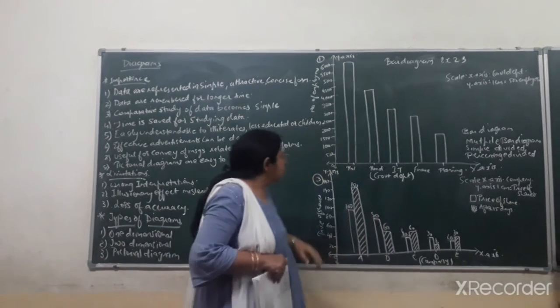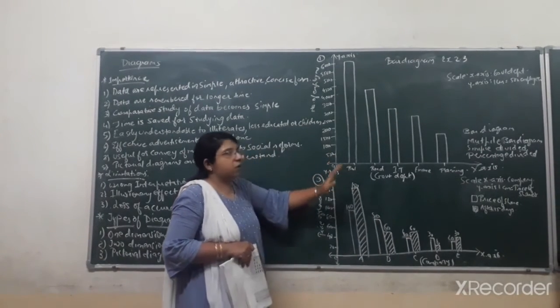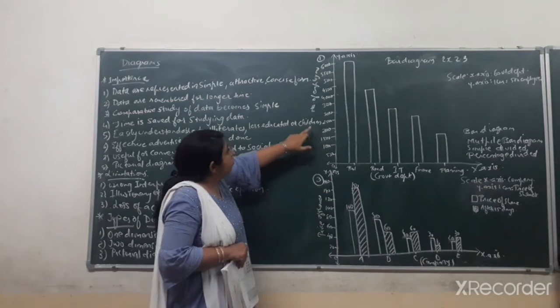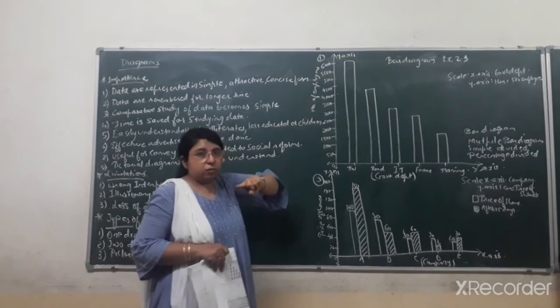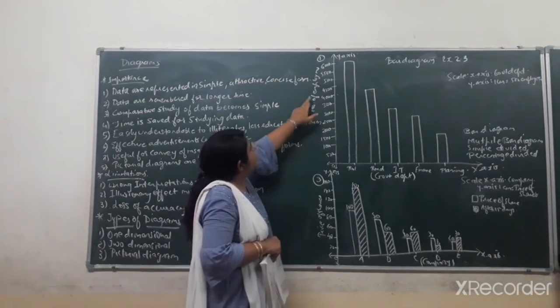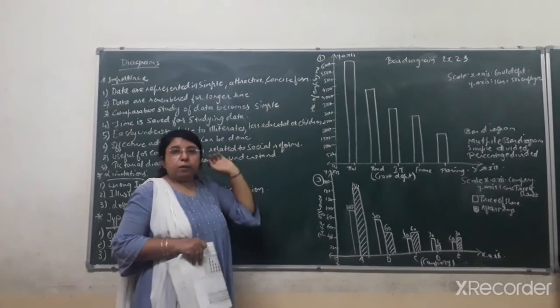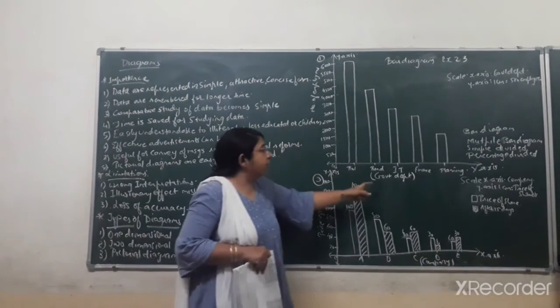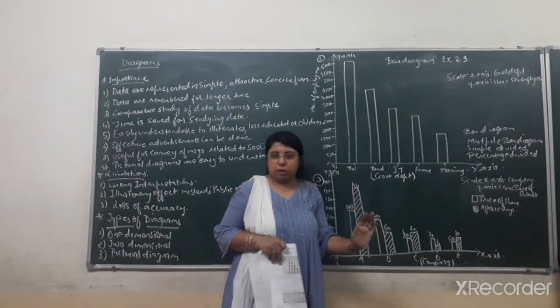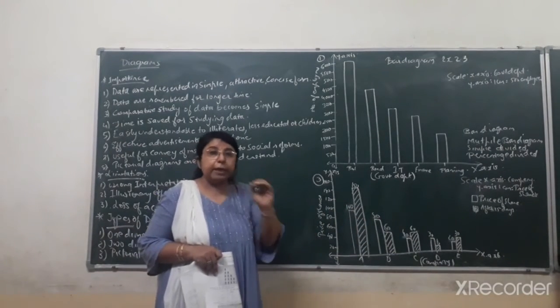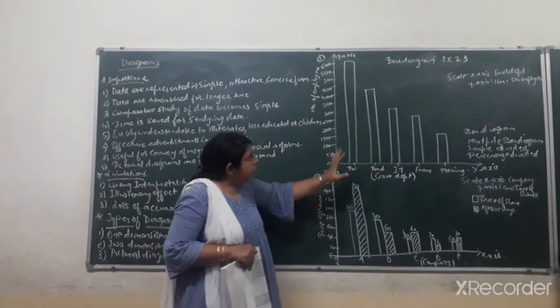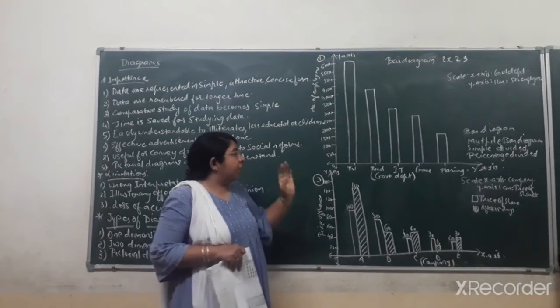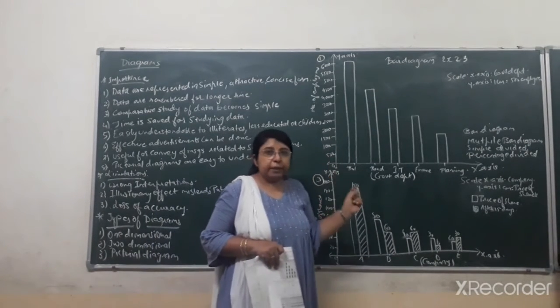After deciding the scale of the x-axis and y-axis, you also have to mention what you are representing on the y-axis. Don't forget to mention that, that is, the number of employees. In brackets you have to write what you are representing on the y-axis and x-axis. These are the basic things you have to mention in any kind of graph. After presenting all the basic things, now we will start representing the data from the question in the graph.